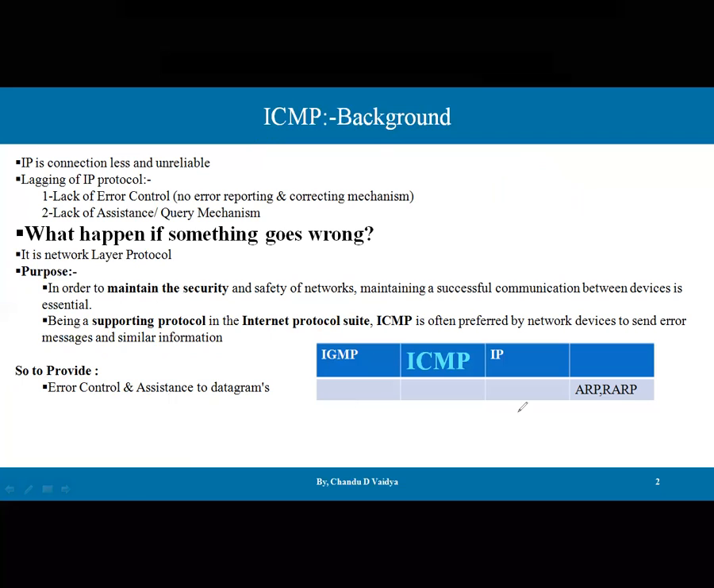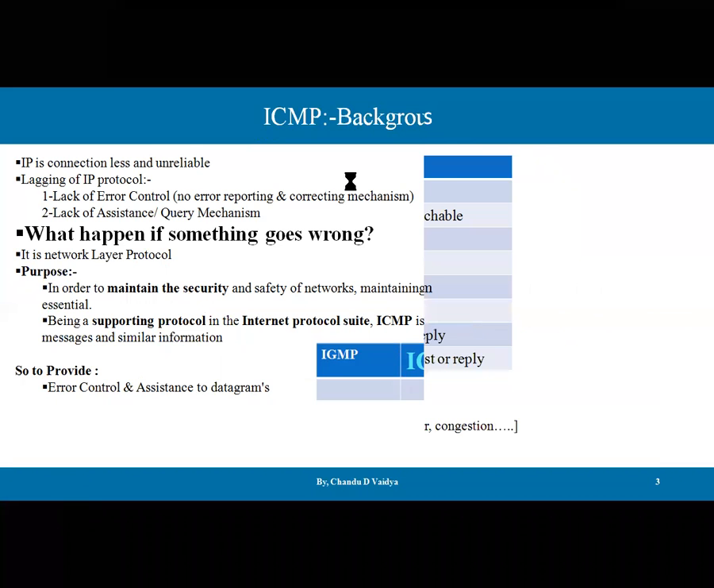Let's check how it is provided. Here is the position of ICMP, where it is a network layer protocol. Like IGMP, IP, ARP, and RARP, ICMP is also a network layer protocol. So these are the main purposes, right? I hope you are getting the motivation behind the ICMP protocol.